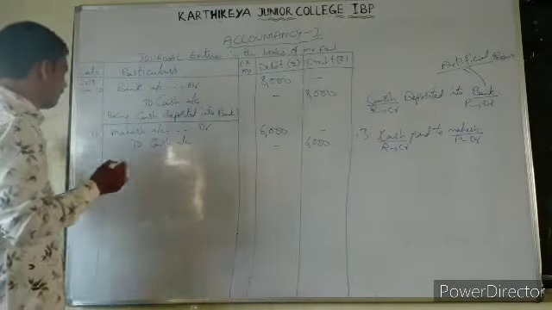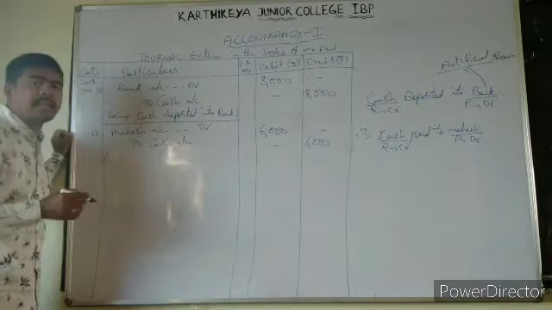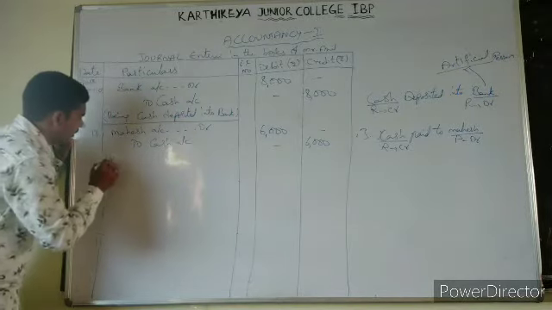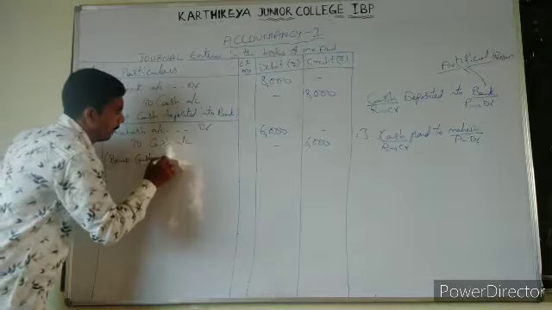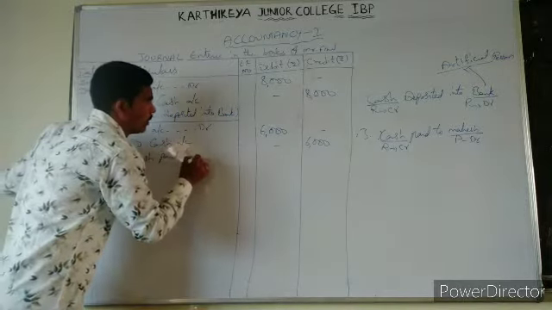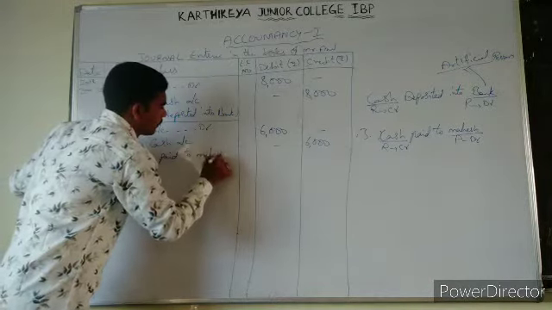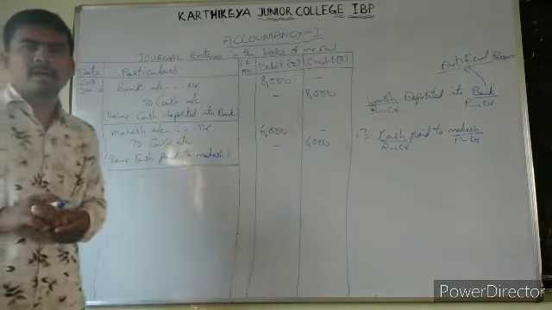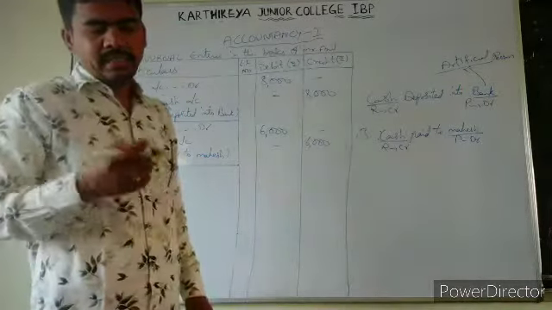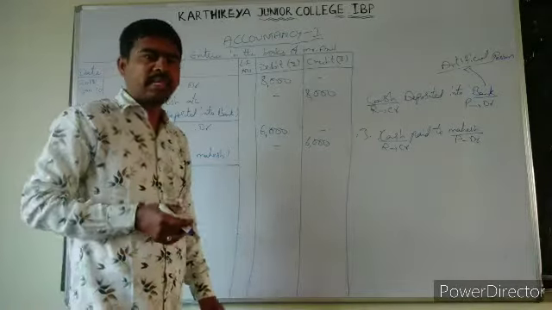6,000 rupees. Now what will be the narration here? That is being cash paid to Mahesh. Okay, this will be the simple one, right? Now let us see the next one. That is 15th one.